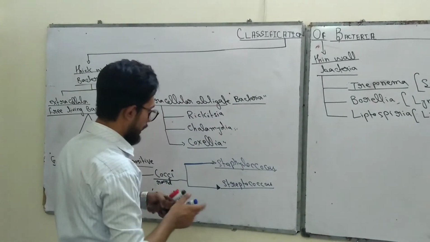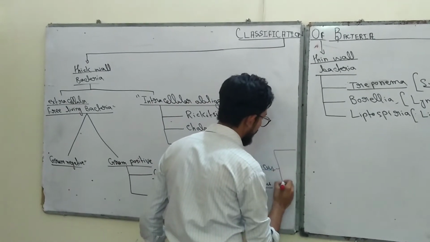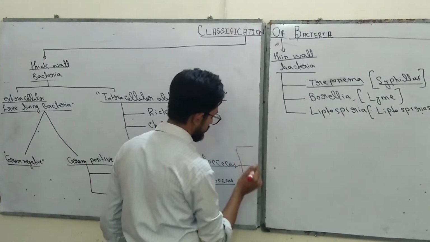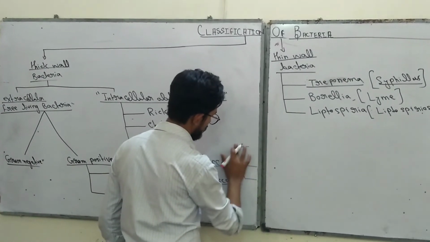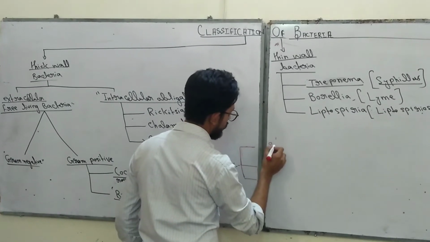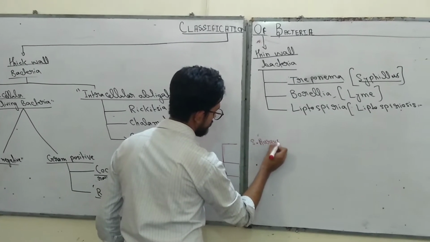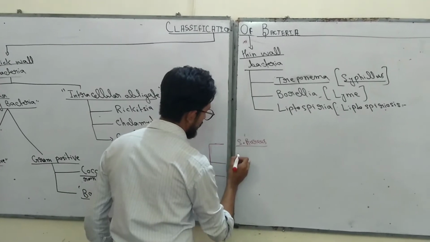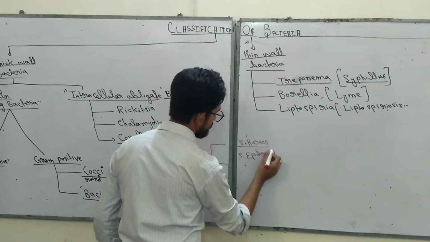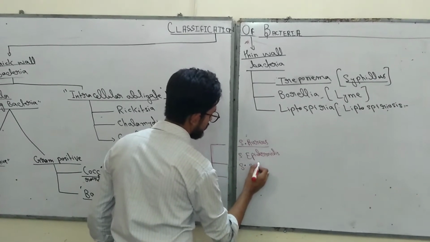Okay, and now Staphylococcus is further classified into three categories. The first is Staphylococcus aureus, the second is Staphylococcus epidermidis, and the third is Staphylococcus saprophyticus.